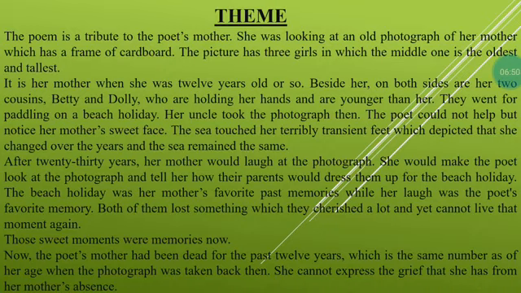Two were small and one was tall. The tallest one was the mother of the poetess. She was just 12 years old or so, and the two others were cousins of her mother, Betty and Terry. They were just celebrating their holiday at the beach, having fun, and they wore funny dresses. Looking at that, the poetess just smiled and laughed.